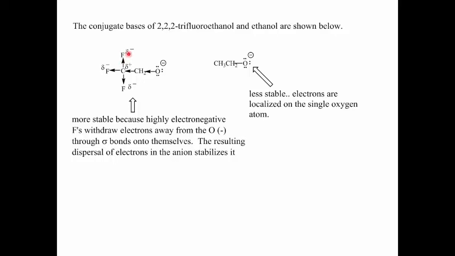Because of its greater electronegativity, each fluorine atom is going to pull more strongly on the negative charge on the oxygen in the conjugate base. That's going to cause a considerable portion of the negative charge in the oxygen to be transmitted through these two sigma bonds and end up on the fluorine atoms.